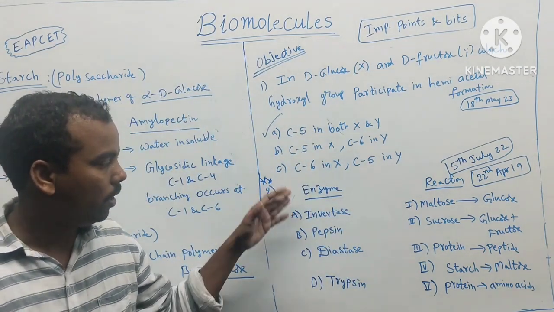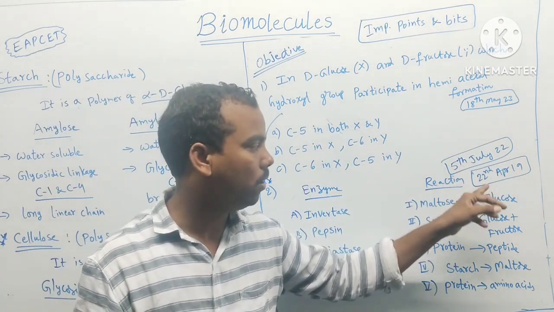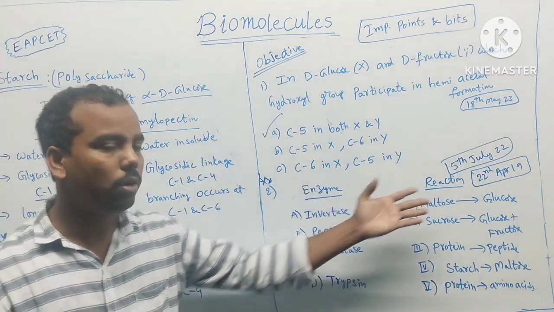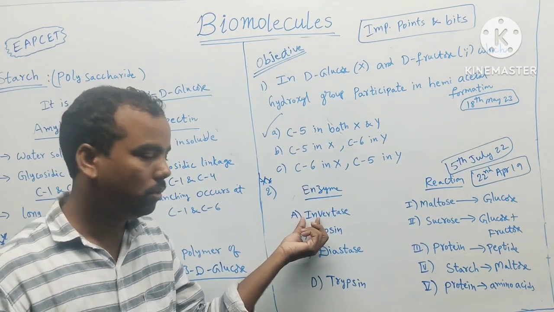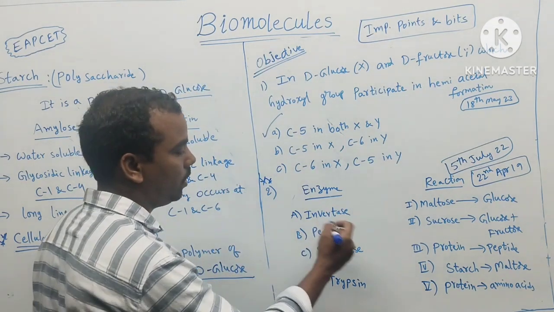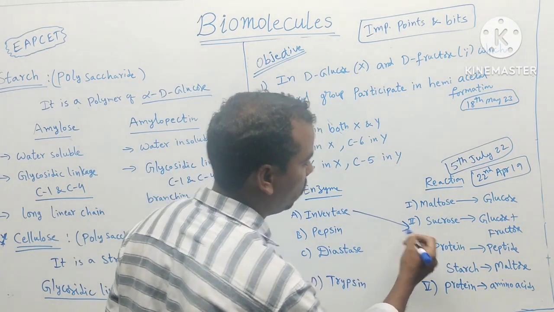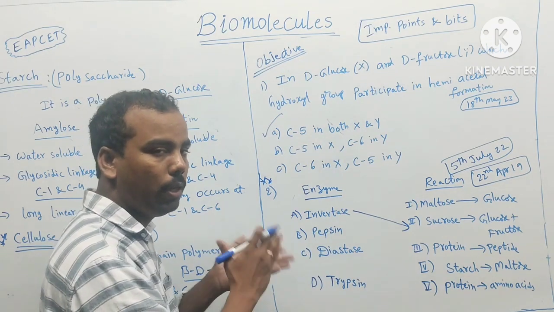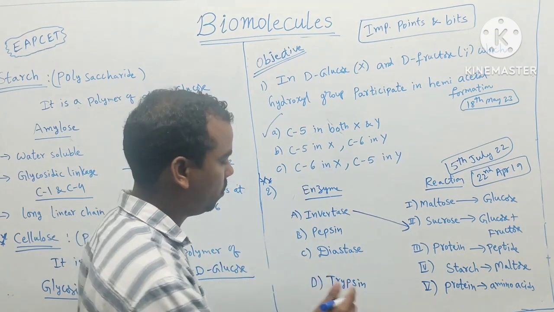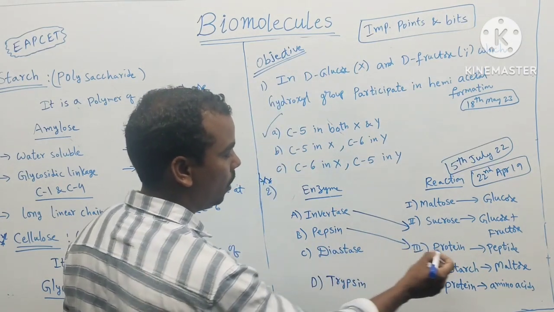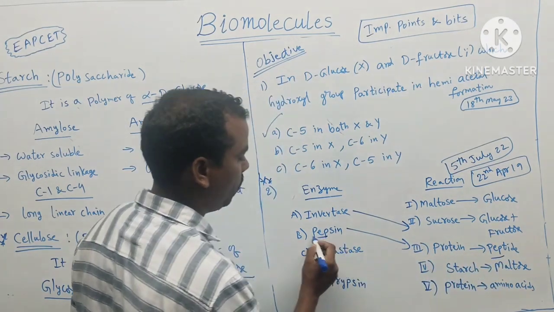So next, very important, asked on 5th July 2022 and 22nd April 2019, two times. Enzyme reactions: invertase converts sucrose into glucose and fructose. Next, pepsin: P for protein, peptide. Pepsin converts protein to peptide.